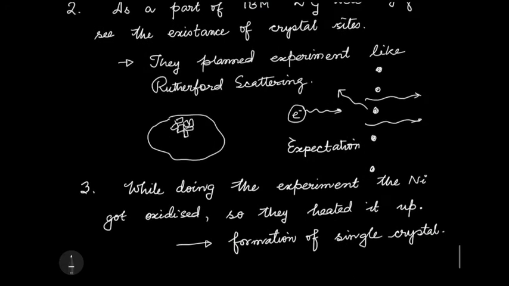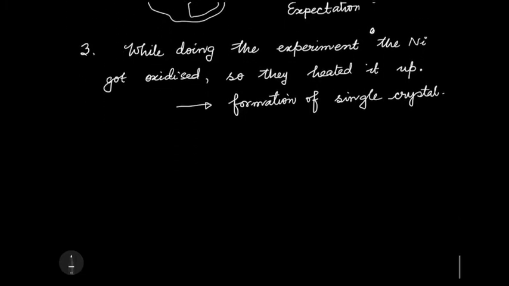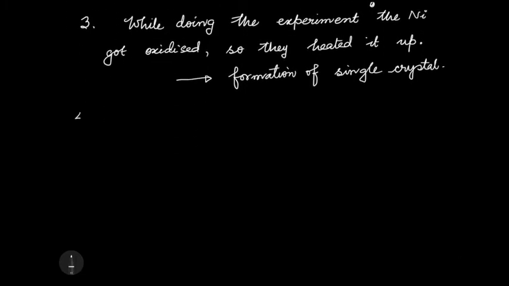What happened once they heated up, if you heat up, the oxygen will essentially evaporate. When they try to do that, break the chemical bond between oxygen and nickel, then from this type of structures they form single crystals, and that was important for what they were doing or what they actually saw. It was not important for what they are doing because they actually didn't know what they're doing, but it was important for what they saw.